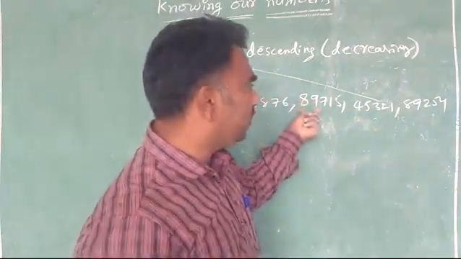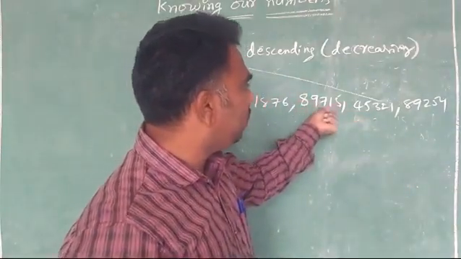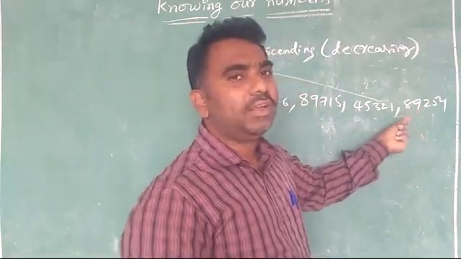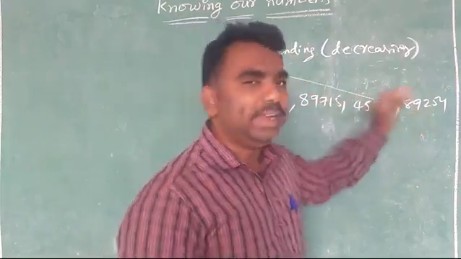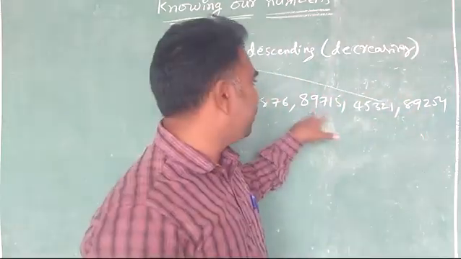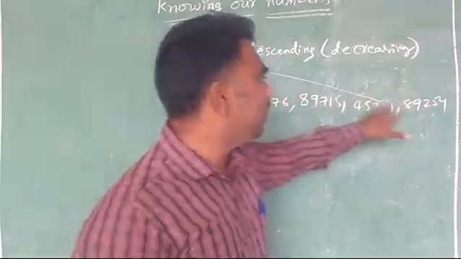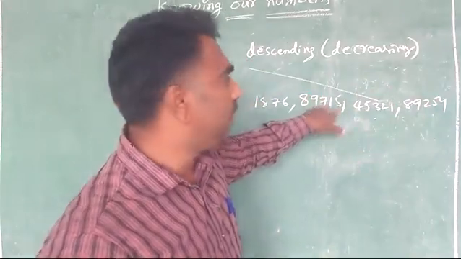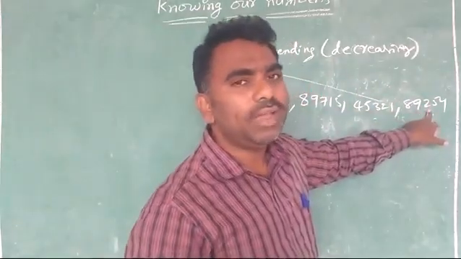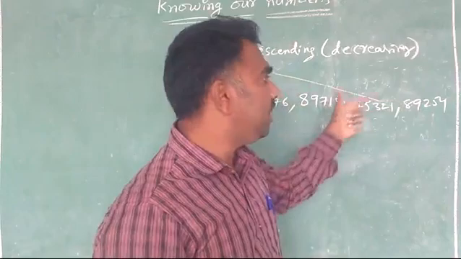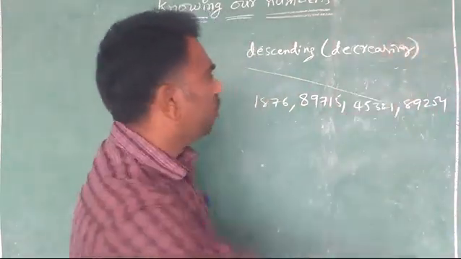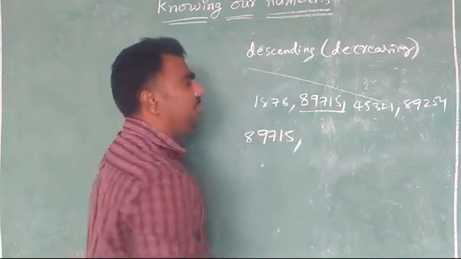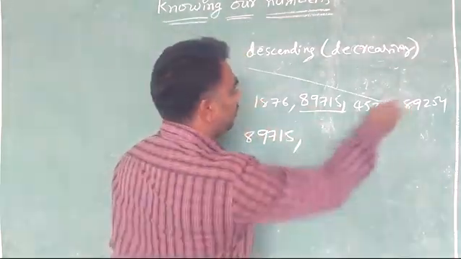What is the big place here? Thousands are there. You see here it is 89,000, 45,000, 89,000. So which is the bigger? These both are 89,000. Okay, next place you see, because both are the same, no? Then go for the next place. Next place is what? 700 and it is 200. So easily we will say which is the bigger? 700 or 200? 700. So 89,715 is the bigger.